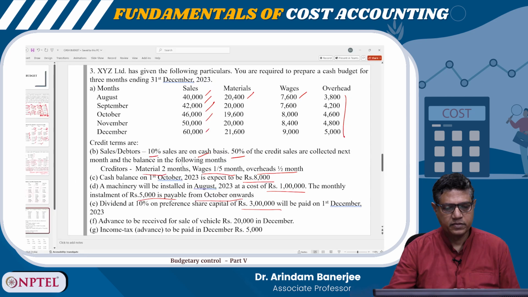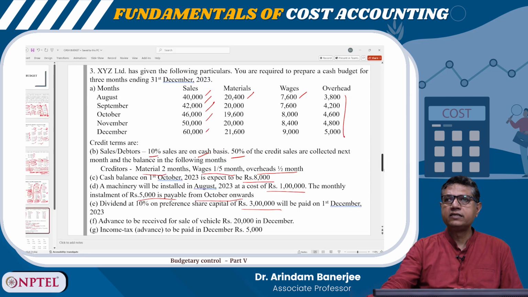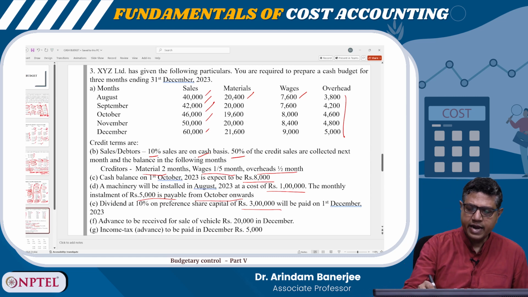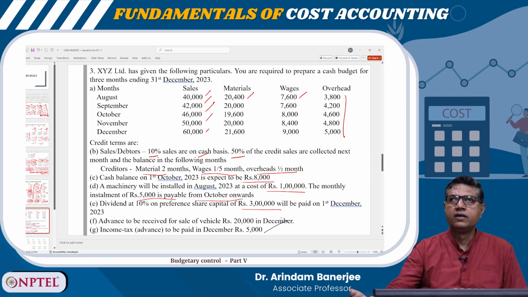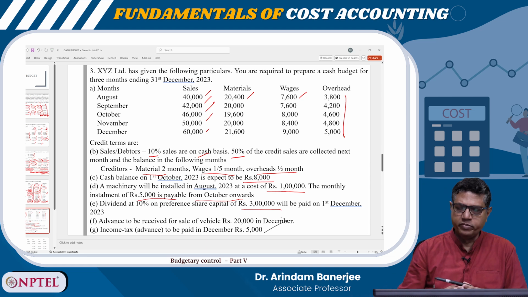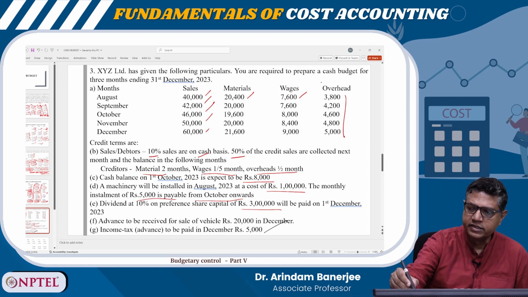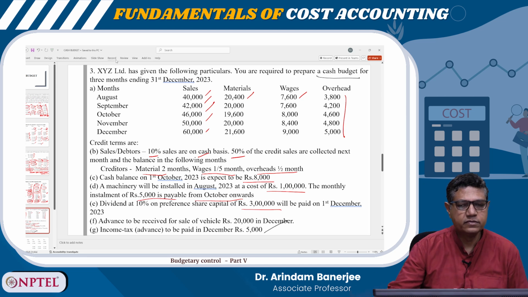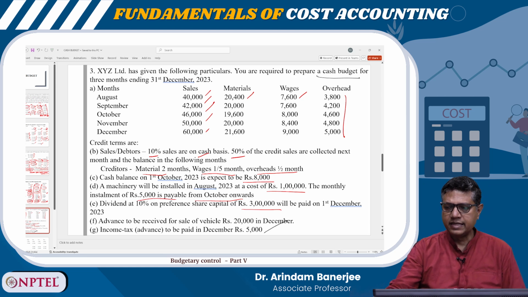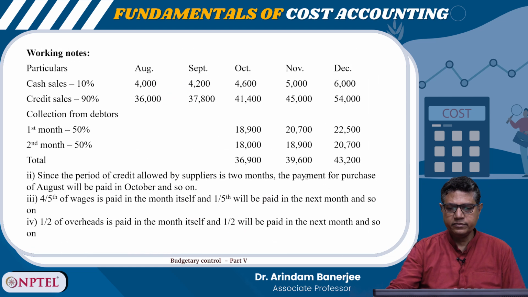and income tax advance needs to be paid in December at 5,000. So this is the problem. Now what we have to do is prepare one cash budget here. We need to prepare one cash budget. So we will move to the next slide to look at the solution.